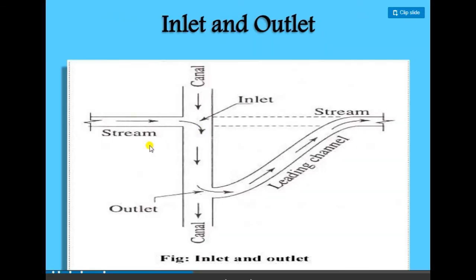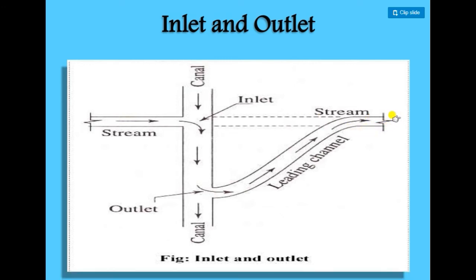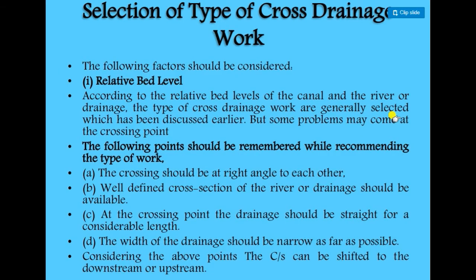So that is the inlet and outlet type, and that is the stream. So we do not have to construct a level crossing. We allow the stream water into the canal, and there may be a leading channel. We divert the extra water into the leading channel, and the surplus discharge escapes from there. So that is the inlet and outlet.